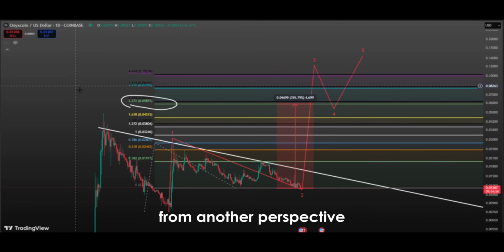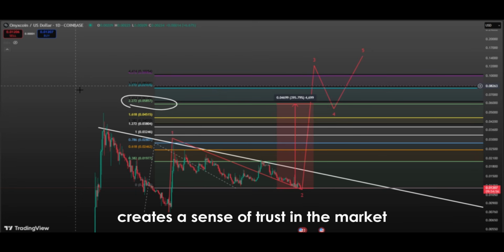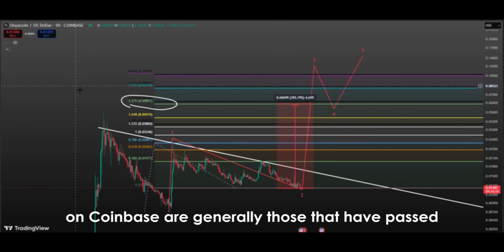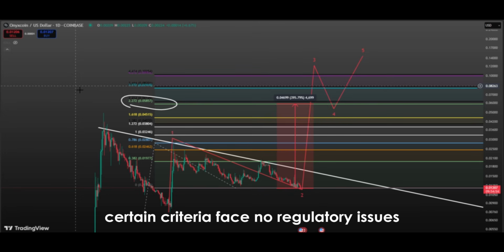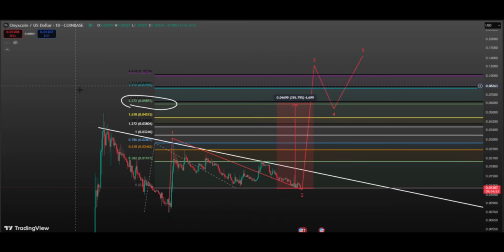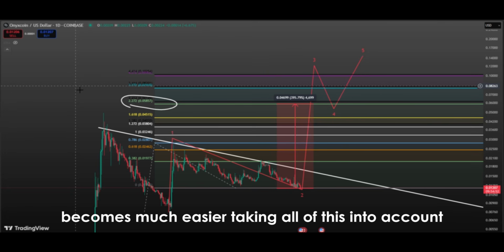From another perspective, the combination of a third wave and a Coinbase listing creates a sense of trust in the market. Coins listed on Coinbase are generally those that have passed certain criteria, face no regulatory issues, and are seen as safer for investors. This accelerates the inflow of new buyers. As investor confidence grows, selling pressure decreases, buying strengthens, and the price's move toward the 2.272 level becomes much easier.